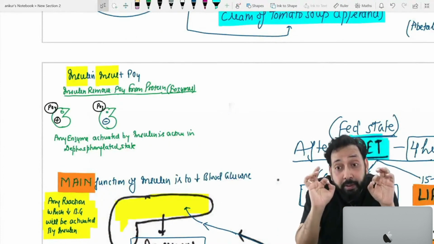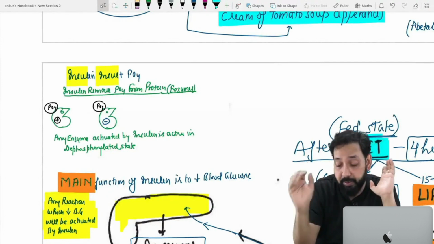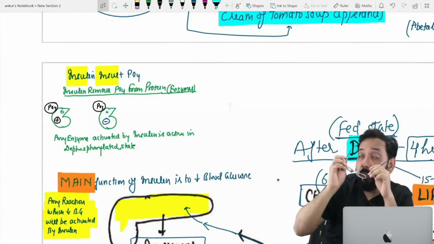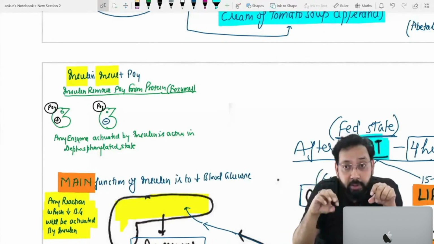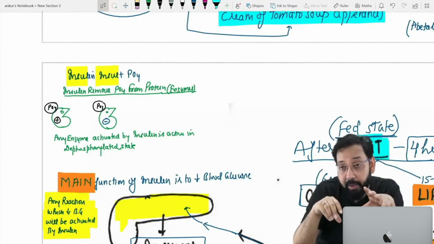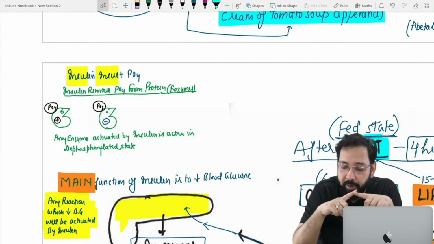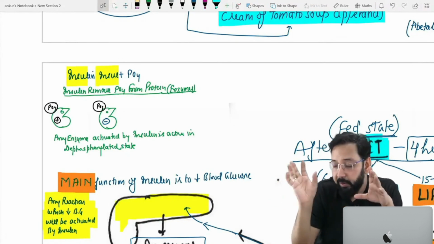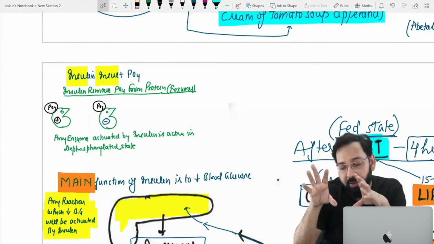We found that an enzyme is activated by insulin. Insulin activates protein phosphatase, which means it removes phosphate, and the enzyme is activated by insulin.